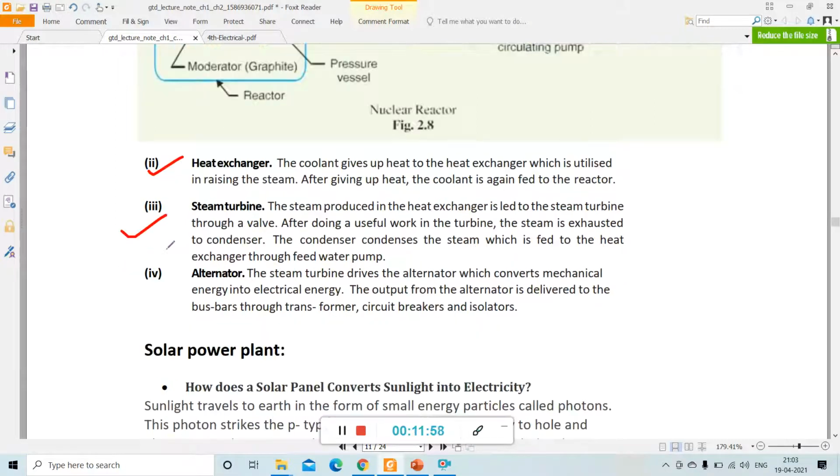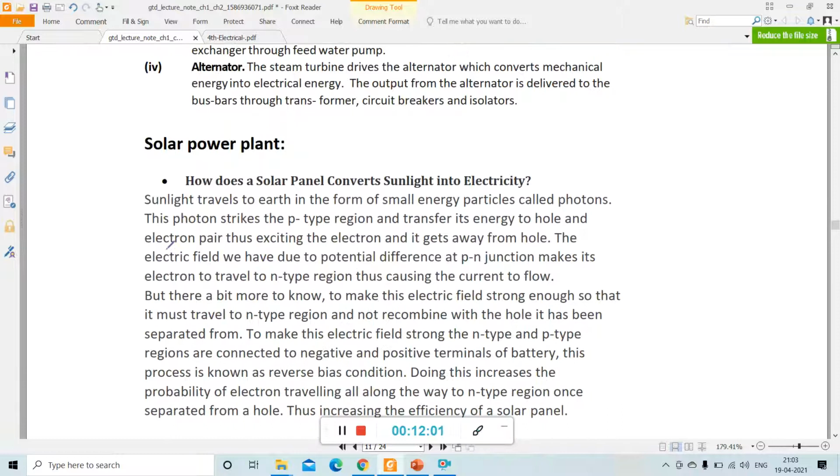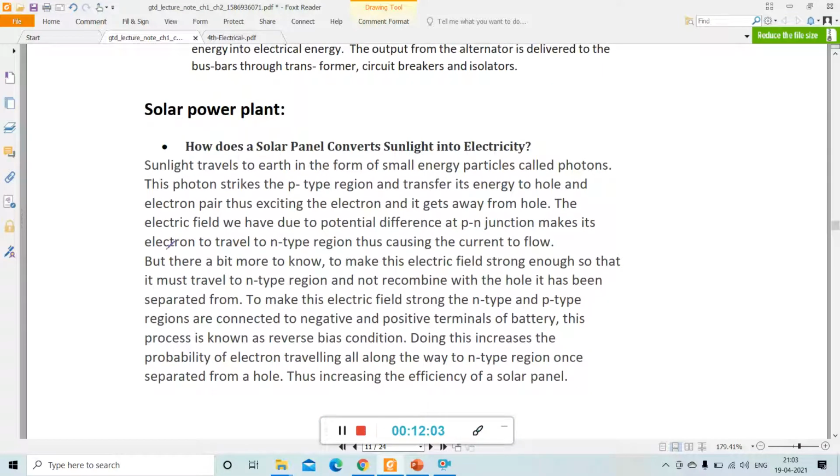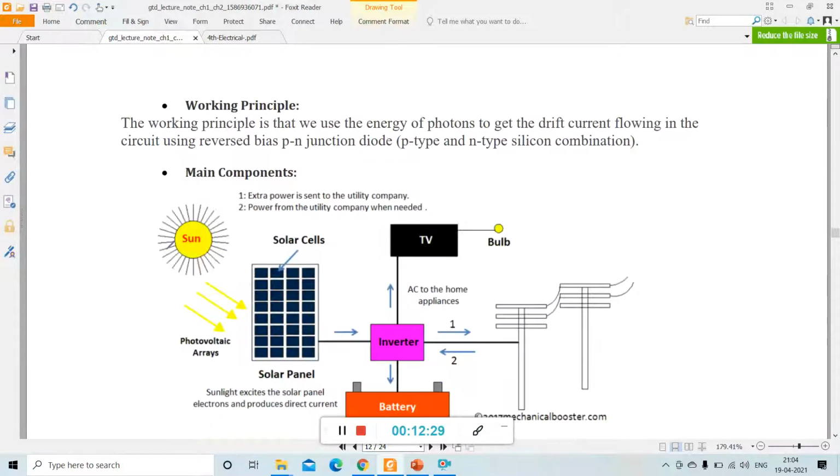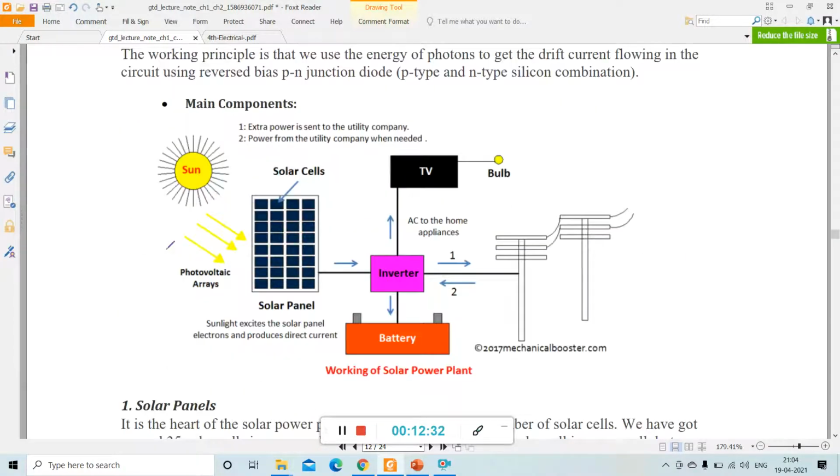Then the next one is the solar power plant. Under this, we will discuss how a solar panel converts sunlight into electricity. In a solar power plant, our main source is sunlight, which is converted into electricity. Its working principle and main components we will discuss under the working of solar power plant.